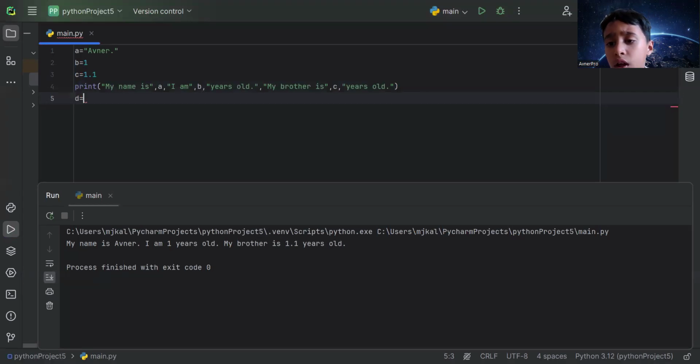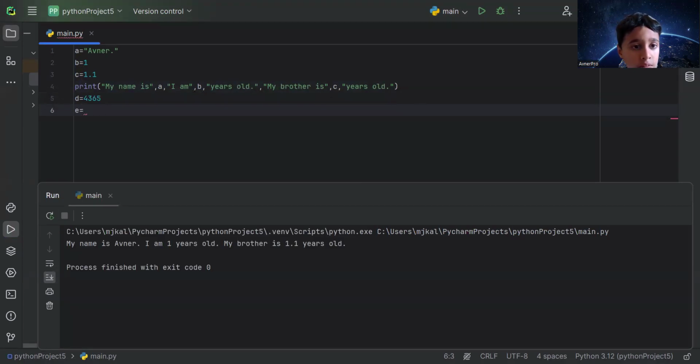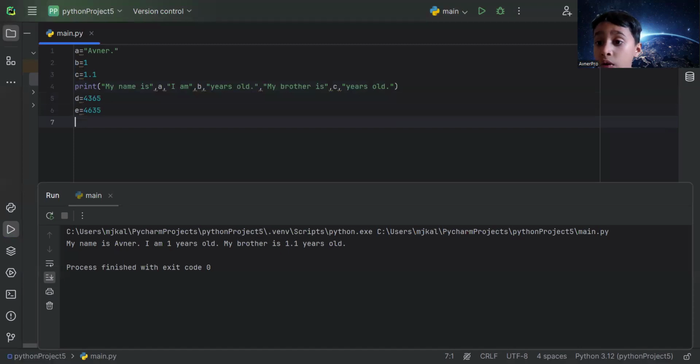You want to write an appropriate variable. Now I'm going to write 4, actually, this much. That's like 4,365. Now E equals, let's say, 4,635. Okay. Now I want to add them. I'm going to use another variable called F.